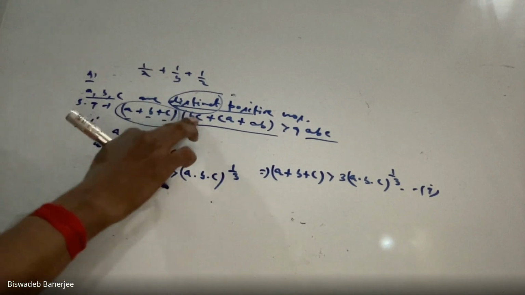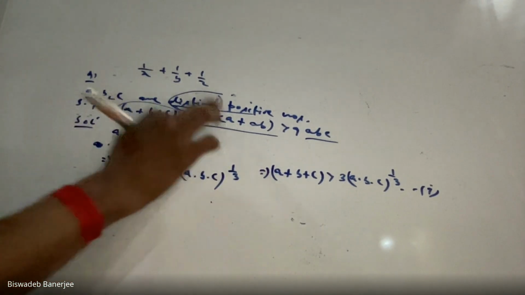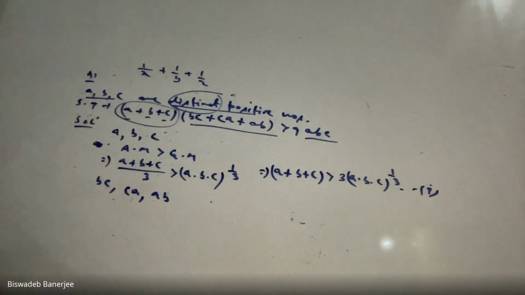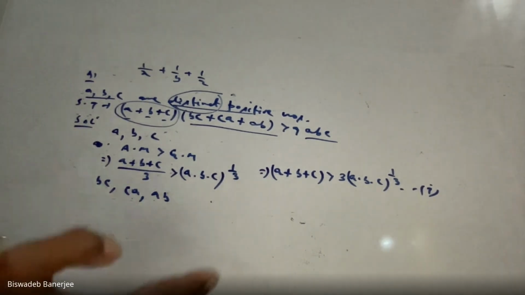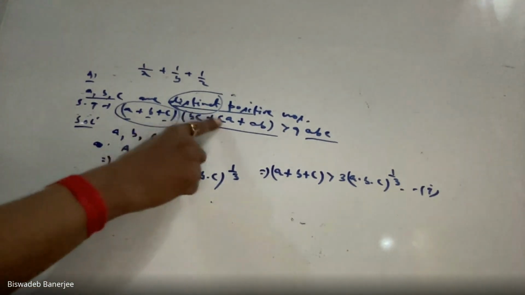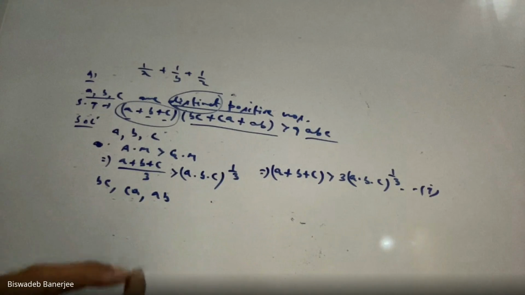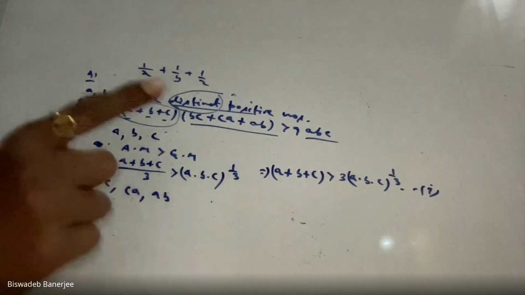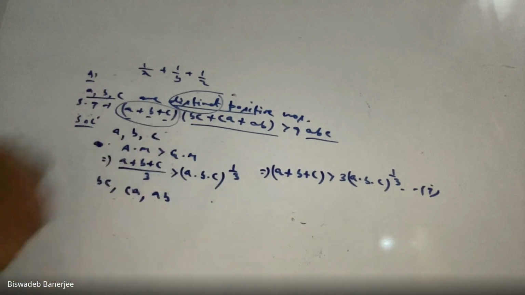One is BC, one is CA, one is AB. Again, use arithmetic mean. Why arithmetic mean? Because they are in addition form. Addition form means arithmetic mean, product form means geometric mean, and reciprocal means harmonic mean.